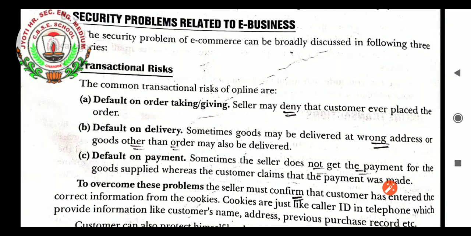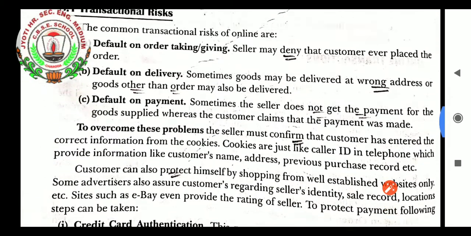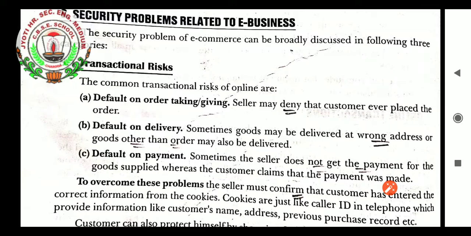The common transactional risks online are default on order taking and giving. The seller may deny that the customer even placed the order. Default on delivery: sometimes goods may be delivered at the wrong address, or goods other than the order may be delivered. Default on payment: sometimes the seller does not get the payment for the goods supplied, whereas the customer claims the payment was made. So all this is known as transactional risk, students.